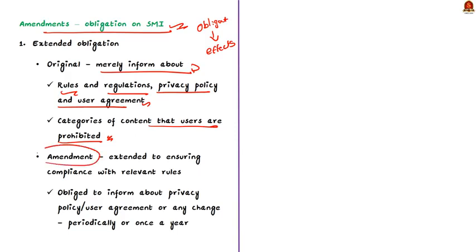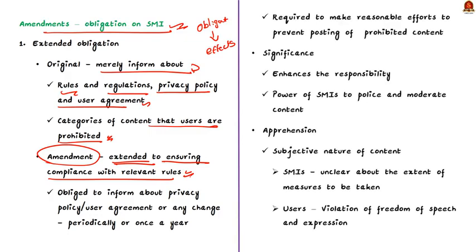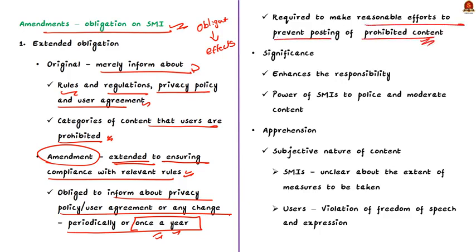But according to the new amendment, the obligation on the social media intermediaries does not stop at merely informing the users. It has now been extended to ensuring that the users are in compliance with the relevant rules of the platform. In the same line, the social media intermediaries are obligated to inform the privacy policy or the user agreement or any change in the rules to the user periodically or at least once in a year. Adding to this, the social media intermediaries are required to make reasonable efforts to prevent prohibited content being posted on its platform by the users. This is the first major amendment.